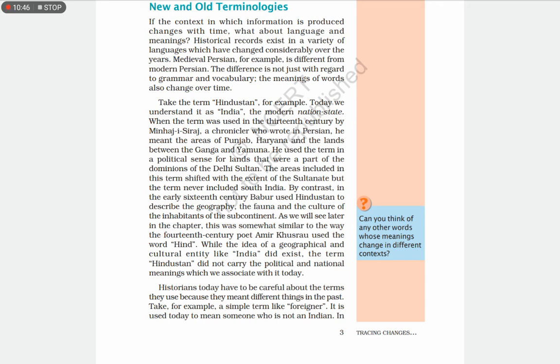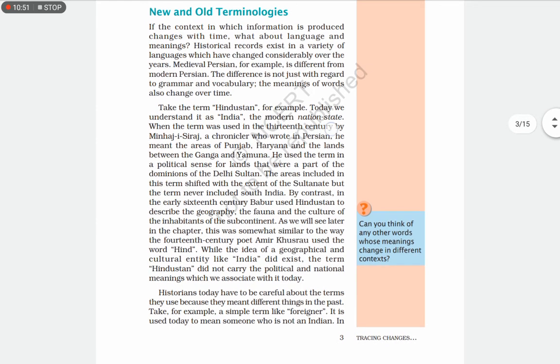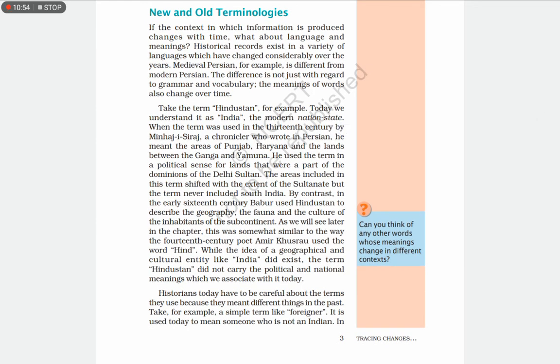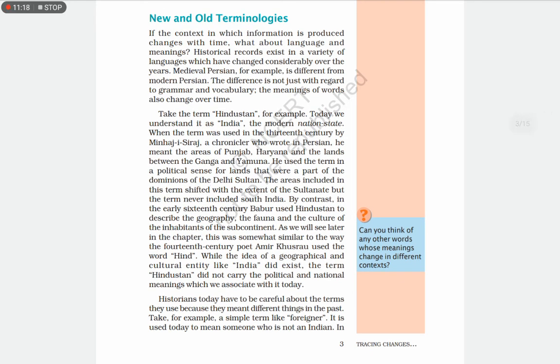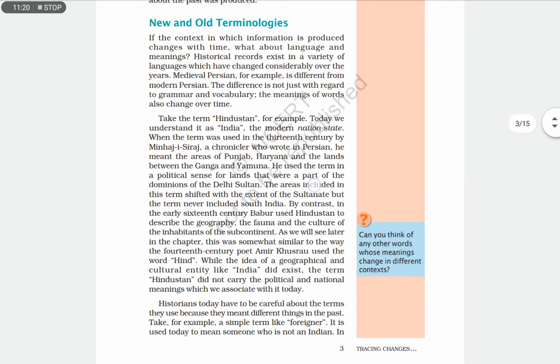Now another example. Take the term Hindustan. For example, today we understand it as India, the modern nation state. When the term was used in the 13th century by Minhaj Siraj, a chronicler who wrote in Persian, he meant the area of Punjab, Haryana and the lands between the Ganga and Yamuna. He used the term in a political sense of lands that were a part of the dominions of the Delhi Sultan.